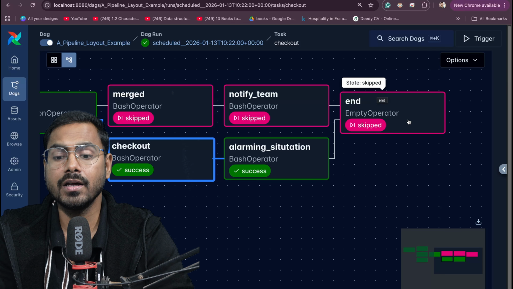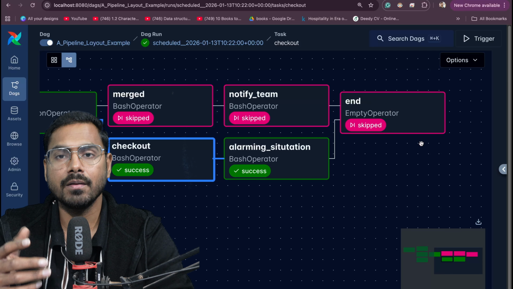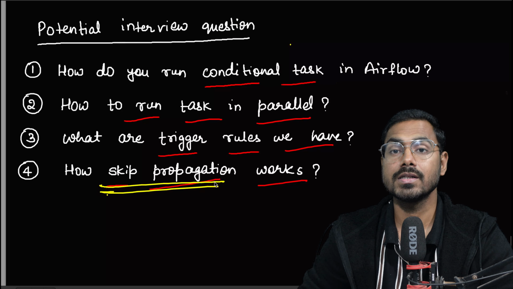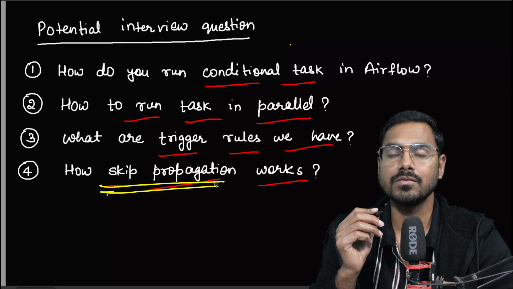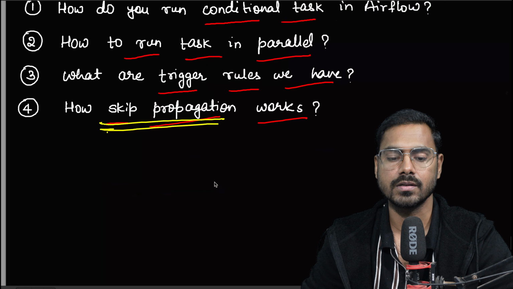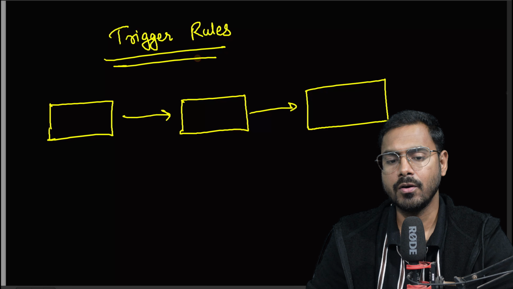Let's say if there had been multiple tasks after this also, they would have been skipped. And that is where this question came from, when during the start I was explaining the potential interview question, how this skip propagation works, right? See how this skip propagation works. And that is where the next concept comes in: trigger rules. Okay, so now we are going to talk about trigger rules.